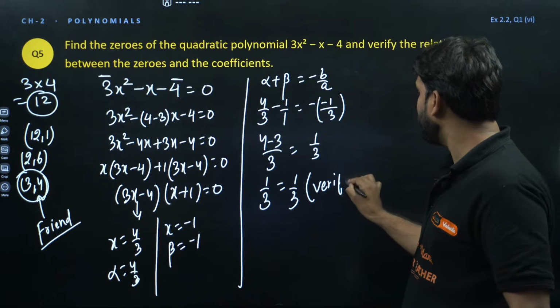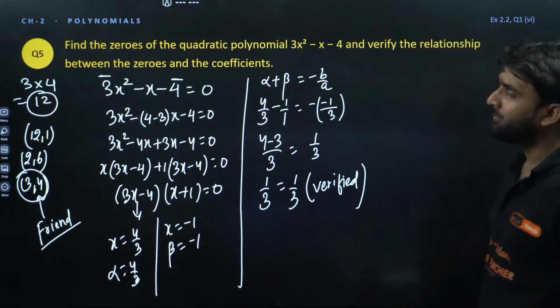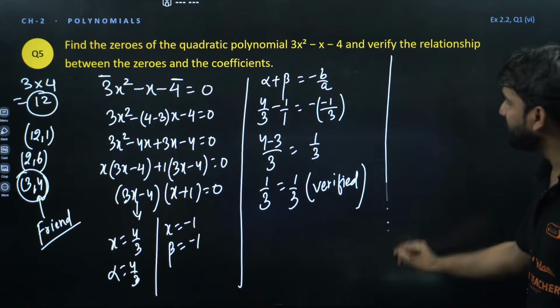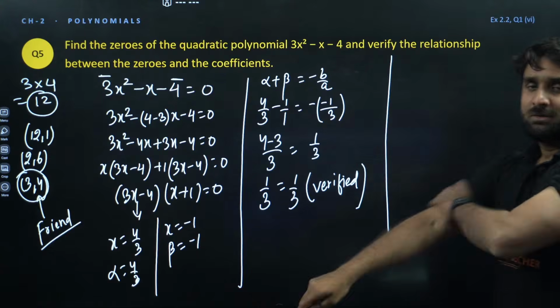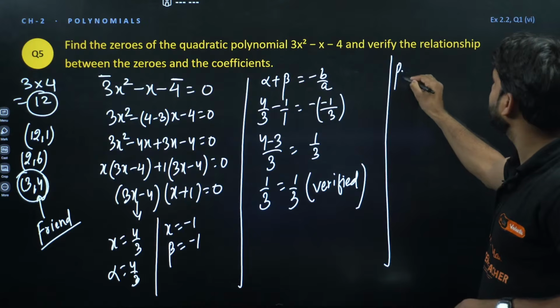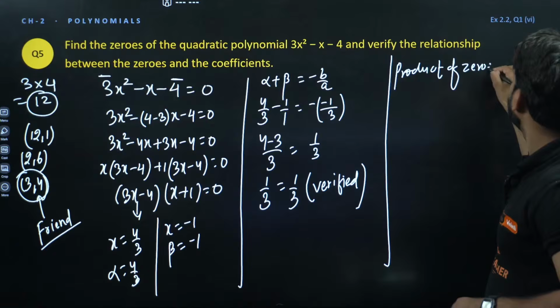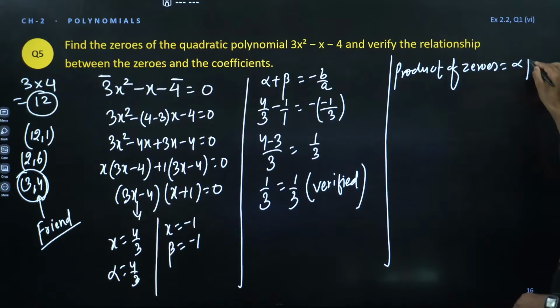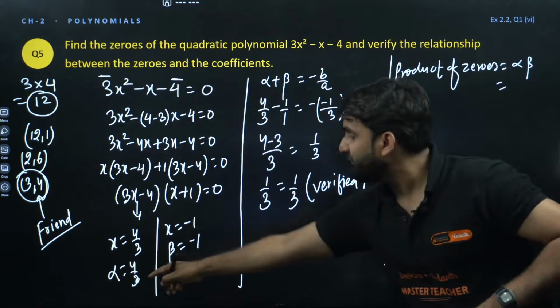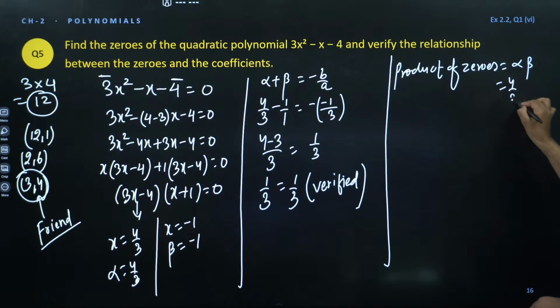Hence verified that the sum of zeros is equal to what? Minus b by a. Now product of zeros. So what will be the product of zeros? Alpha into beta. So we have alpha 4 by 3 and we have beta minus 1. So the result will be minus 4 by 3.